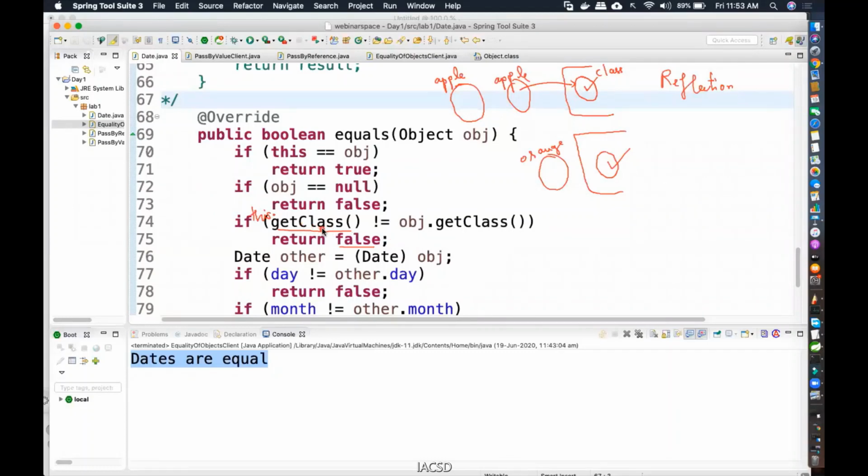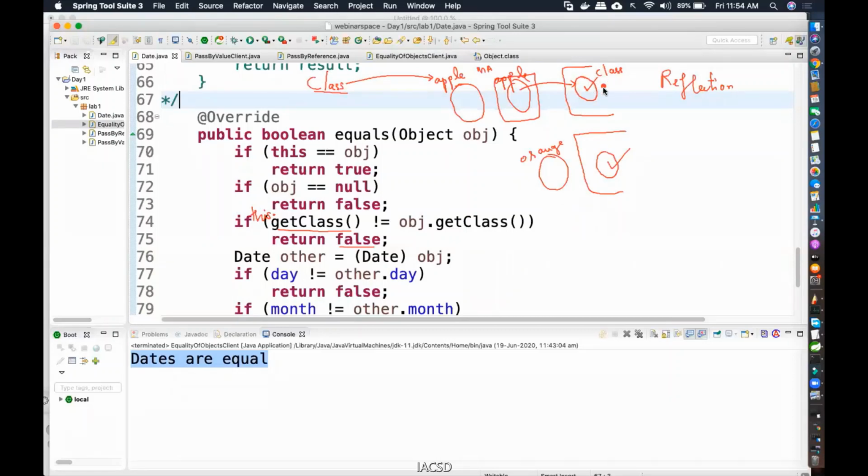So getClass is a method in the Object class, which is used to give you back a reference to an object of the class called Class. In Java, there is a class whose name itself is Class. It is used to find information regarding classes: what are the variables, what are the methods, what are the constructors. Such an object is directly created inside the heap space when you load this Apple class inside the method area. I'm not going to go much into the memory details. We have an entire chapter on JVM architecture, so we are not going to go much into detail.